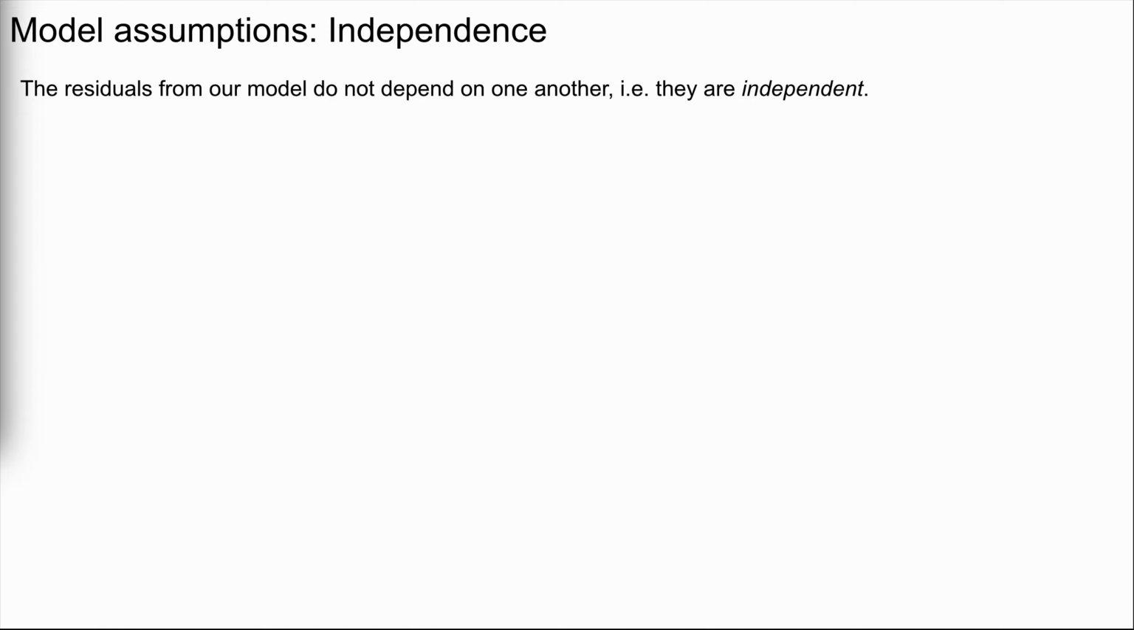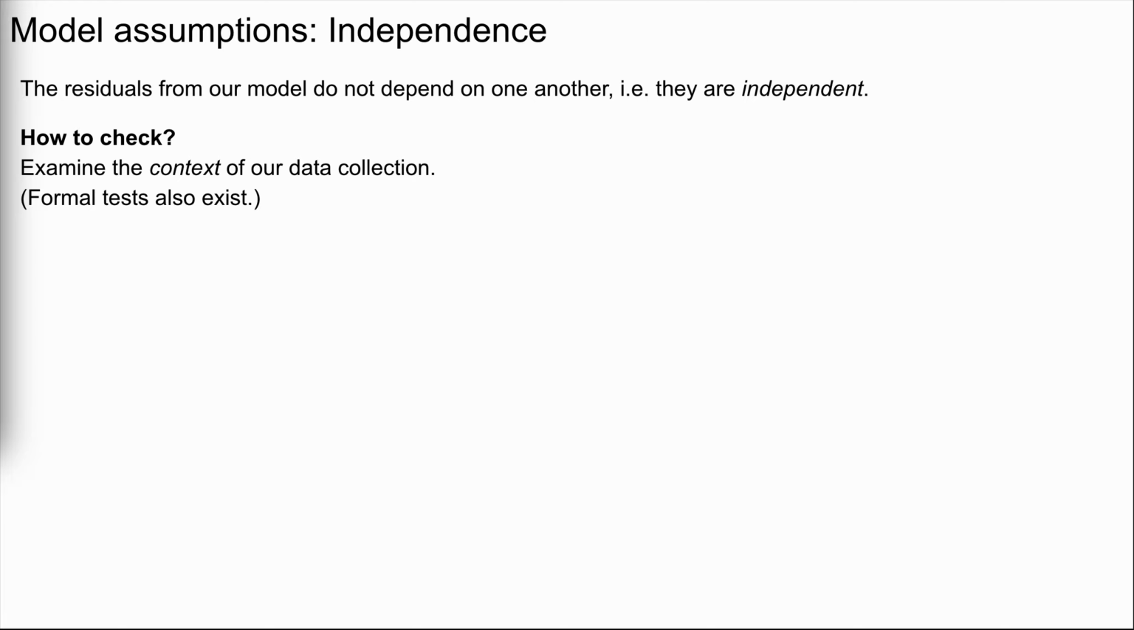Let's start with the second assumption of independence. The assumption here is that the residuals from our model do not depend on one another. That is, they're independent. Though formal tests, which we won't get into, also exist, we can typically determine the appropriateness of this assumption by examining the context of our data collection.